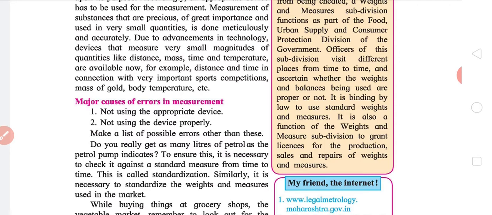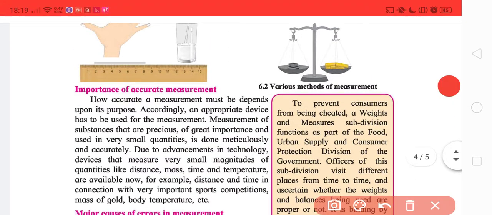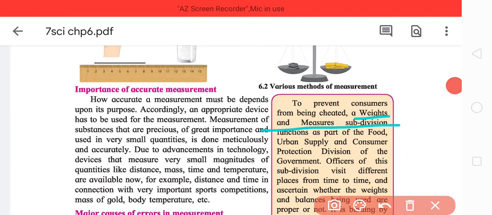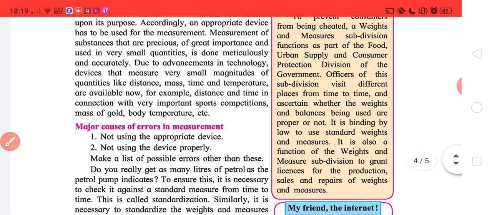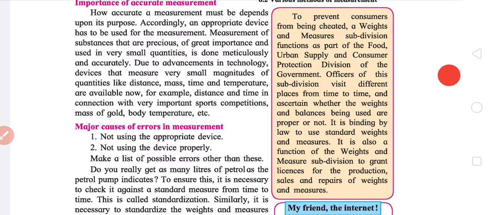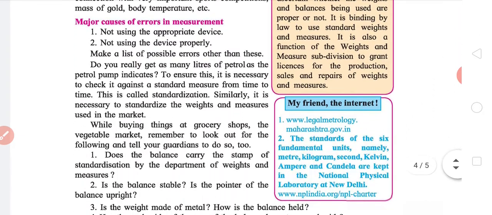It is binding by law to use standard weights and measures. It is also a function of the weights and measures subdivision to grant licenses for the production, sales and repairs of weights and measures. Basically, this division has the authority to check whether the proper weights are used or not, and it also has the power to check any device and say that yes, this particular weight is correct.